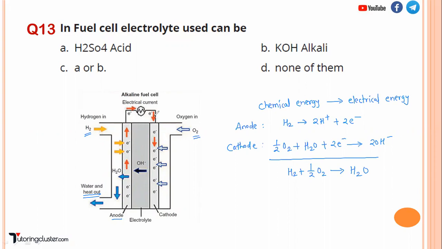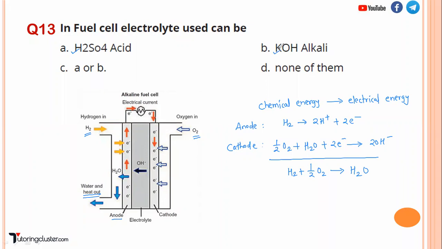The flow of electron is taking place from anode to the cathode. Basically the chemical energy, hydrogen, oxygen, these are all in chemistry, right? So chemical energy is converted into what? Electrical energy. Now the electrolyte which is used here can be H2SO4 or KOH.